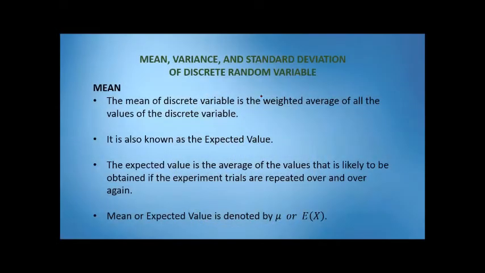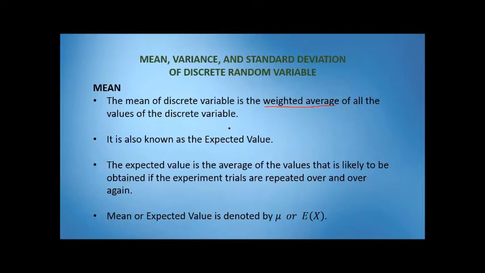So, paano ba natin kino-compute ang mean, variance, and standard deviation of discrete random variables? Nandito yung mga formula and yung kanilang meaning. Okay? So, unahin natin ang mean. The mean of a discrete variable is the weighted average of all the values of the discrete variable. So kung marami tayong value ng discrete variable, yung average nun, that is the mean.